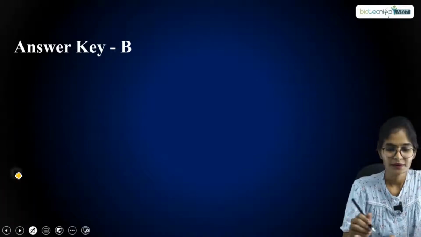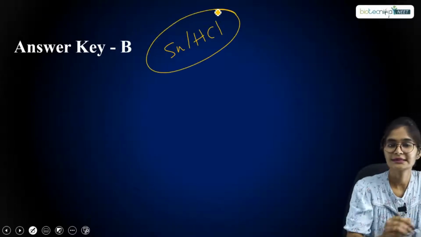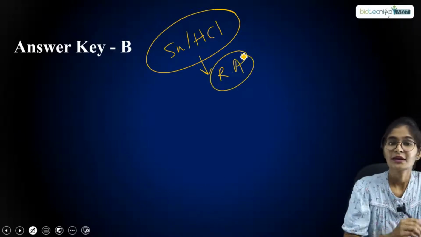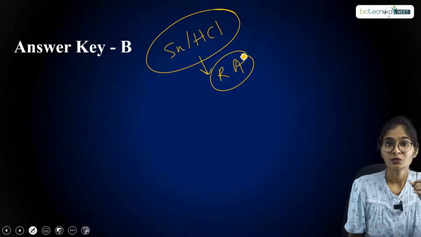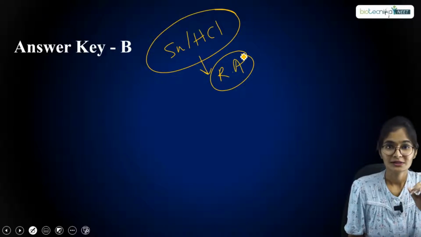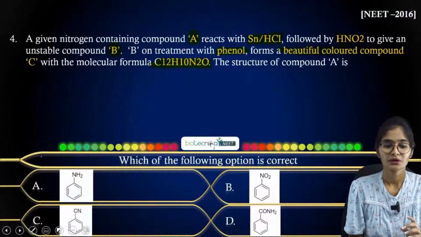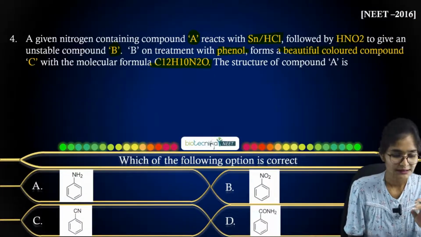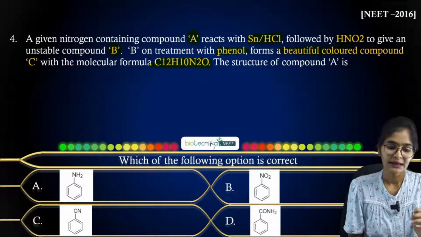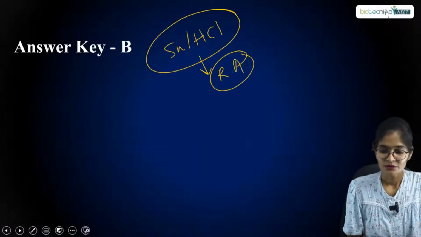So they are using tin over HCl. If they are using tin over HCl, then it is a reducing agent. Then one hint you can get is that in the reactant there might be at least one oxygen, right? Now coming back to the options, A, C, B, D: in B and D you can see at least one oxygen, but in A and C you have aniline and cyanobenzene, right?